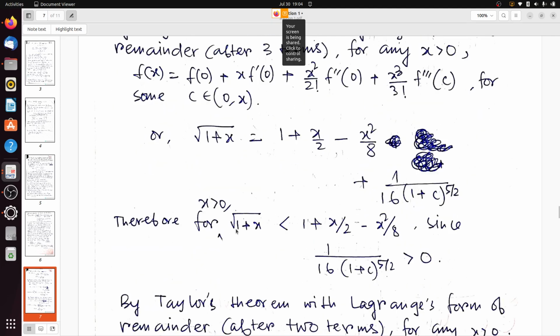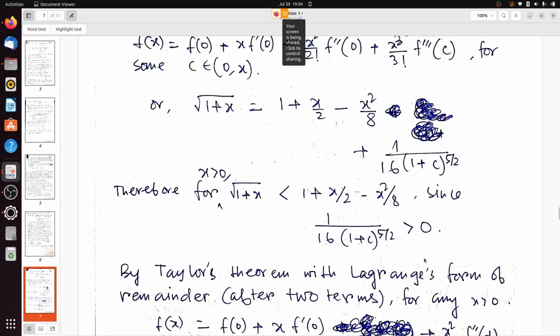So therefore for x greater than 0, this is always a positive quantity, this 1 by 16 (1 plus c) to the power 5 by 2. So this term is 1 plus x by 2 minus x square by 8 plus some positive quantity. So square root of 1 plus x is always less than 1 plus x by 2 minus x square by 8, since 1 by 16 (1 plus c) to the power 5 by 2 is greater than 0.